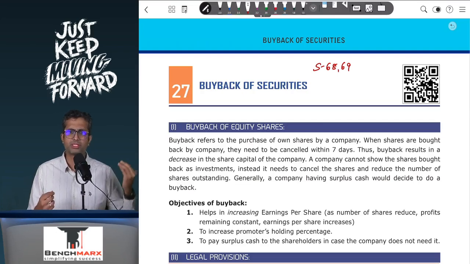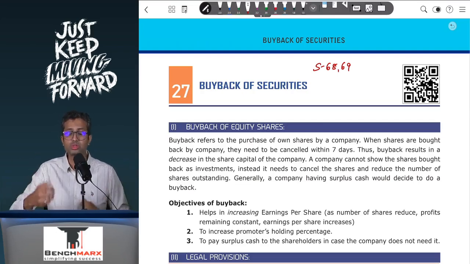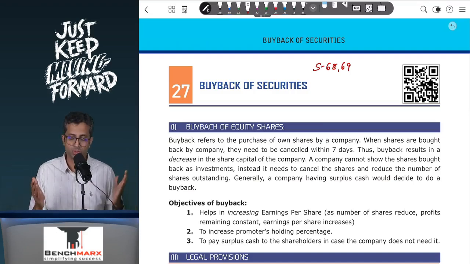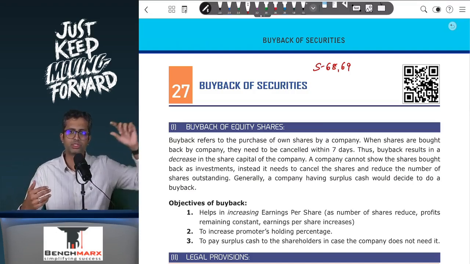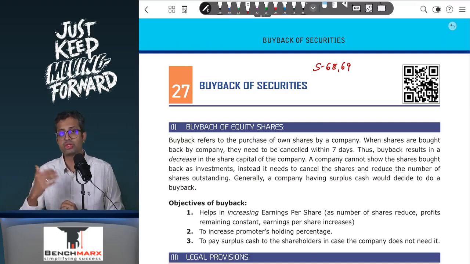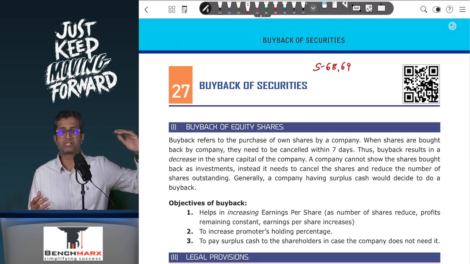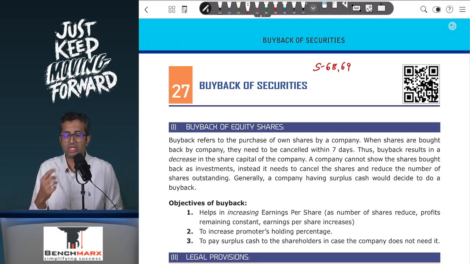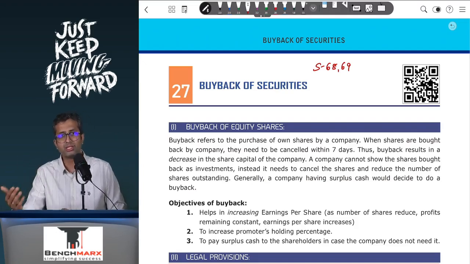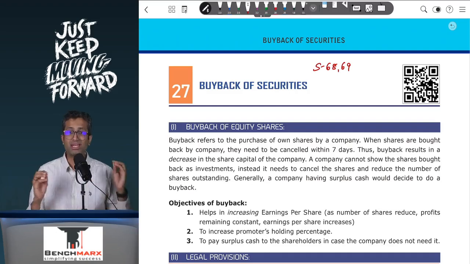Usually buyback happens out of surplus funds and hence when I use this money to buy back my own shares, my number of shares reduces and thereby my EPS, which is net profit divided by number of shares, generally goes up because since buyback is from surplus funds, it does not really have any material impact on profits. Profits almost remaining the same, number of shares falling, your EPS increases, P/E ratio remains the same, your market price also increases. So buyback is a very good use of surplus funds that a company might have.